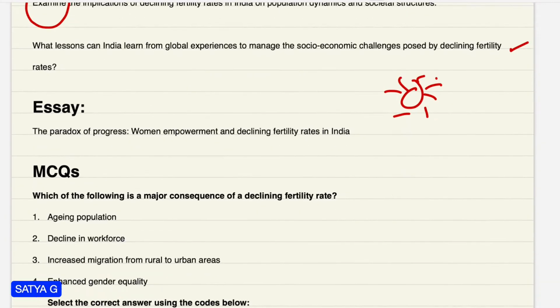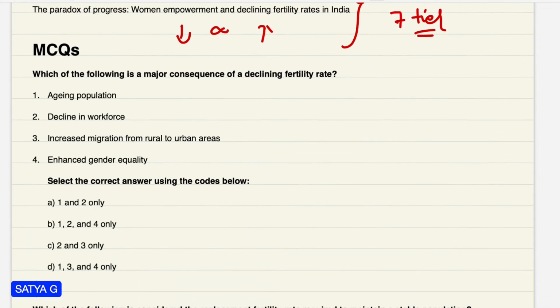When it comes to Asia, the essay topic is the paradox of progress: women empowerment and declining fertility rates in India. This is the paradox, right? If you want women empowerment, there is a chance of declining fertility. If the fertility rates are increasing, there will be a chance of declining women empowerment. So it is a paradox. Friends, try to maintain the structure. What should be in the essay? Follow the 7-tier structure. It is a social concept, so you can easily write the essay. Yes, so we will come to the MCQs.